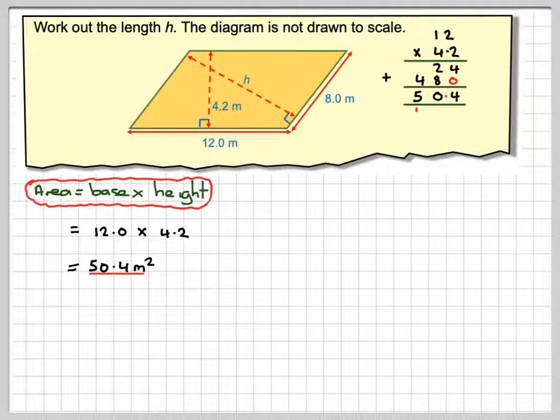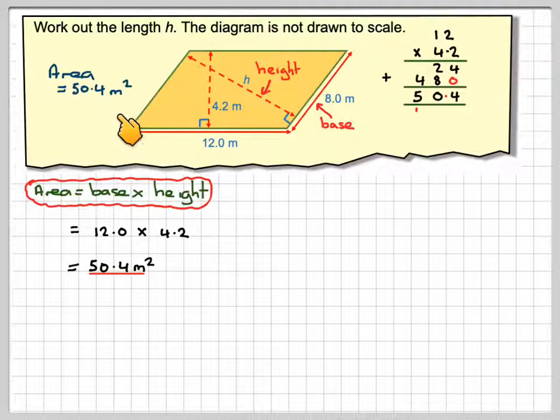Right, now using this as the base and this as the height. So we've got the base and we've got the height here. Remember, it's always the perpendicular height. It can sometimes help to turn the paper round. And we know that the area is 50.4 meters squared.